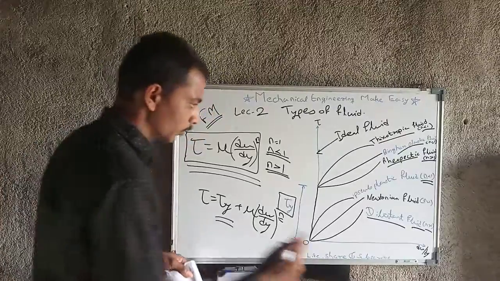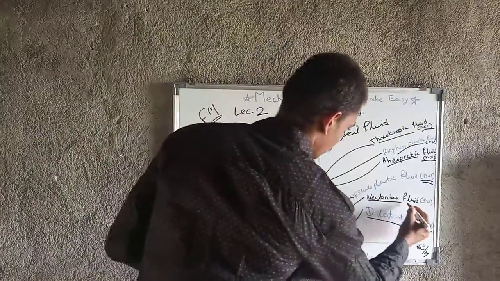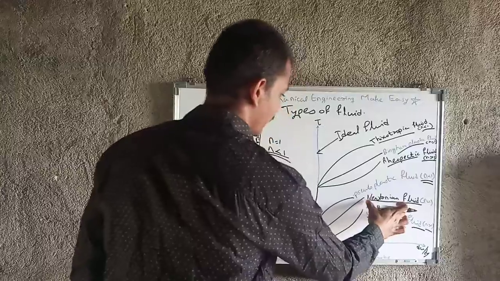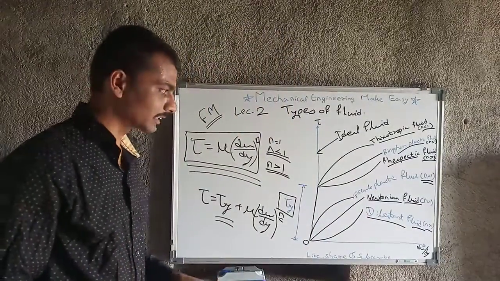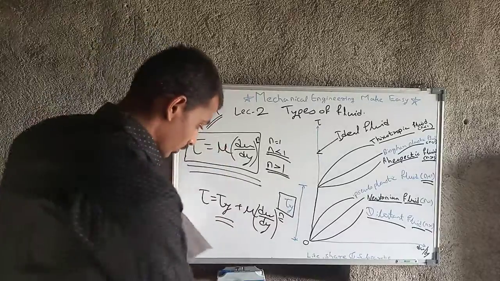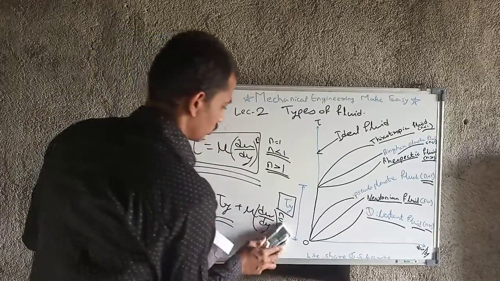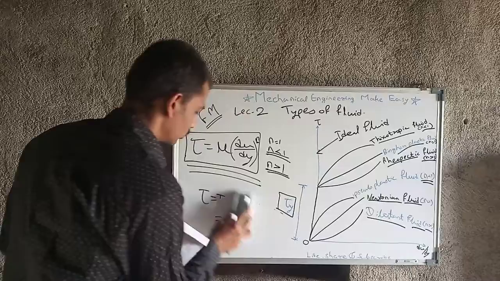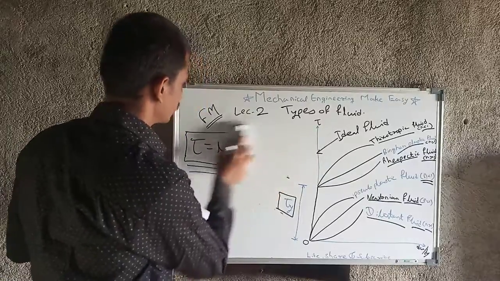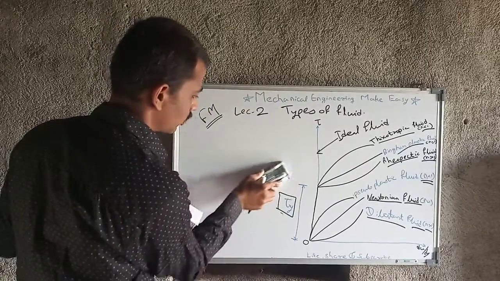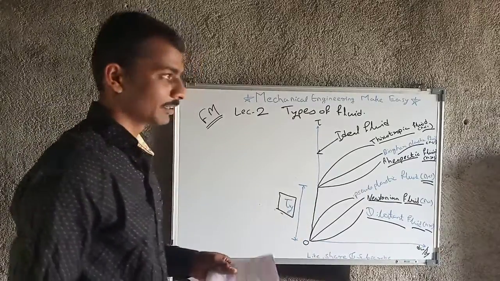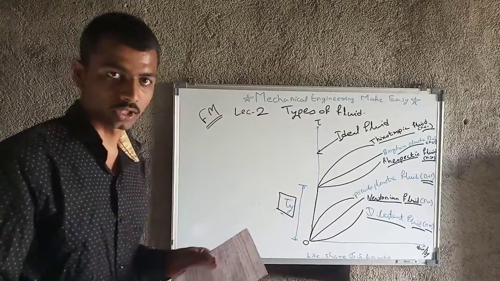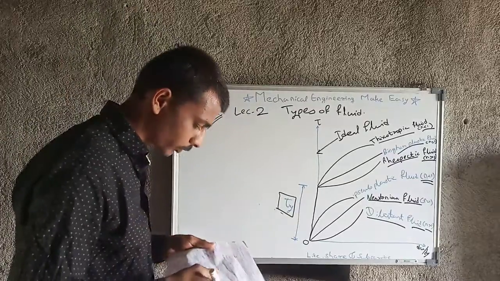So Newtonian fluid, which fluids are in the category of Newtonian fluid? All the gases and water are examples of Newtonian fluid. Newtonian fluids have examples like all the gases and water. These are the examples of Newtonian fluid.